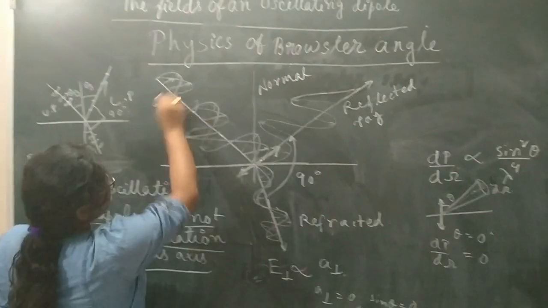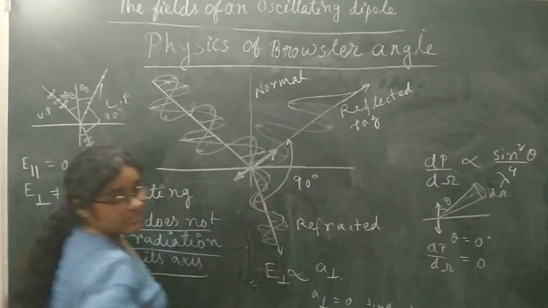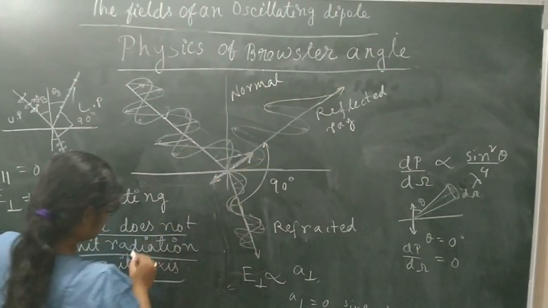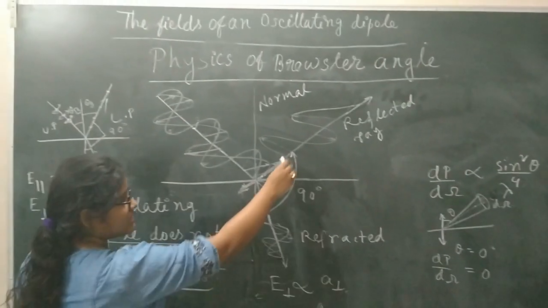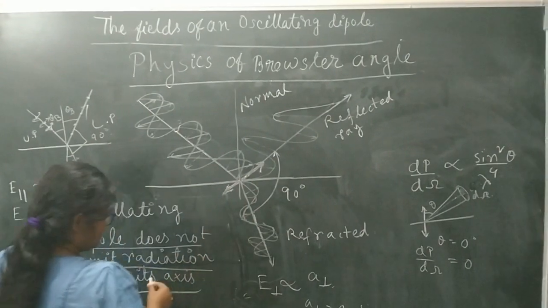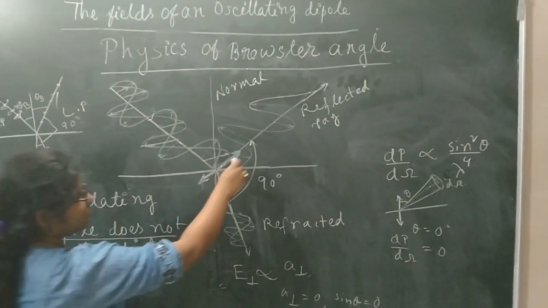And suppose this is fully unpolarized light; you will get light only perpendicular to the acceleration of the dipoles, and there will be no light along the axis.